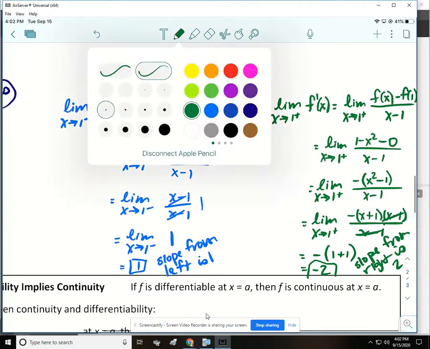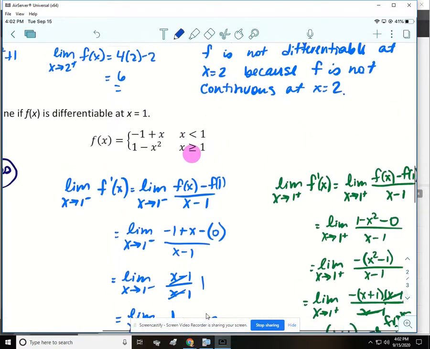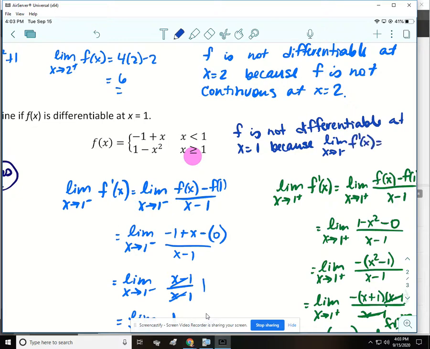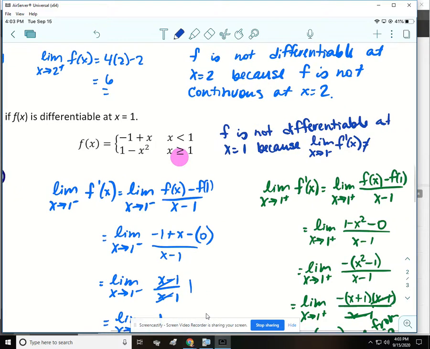So let's write that. So over here we have to answer the question. We would say that f is not differentiable at x equals 1 because the limit as x approaches 1 from the left of f prime of x does not equal the limit as x approaches 1 from the right of f prime of x.